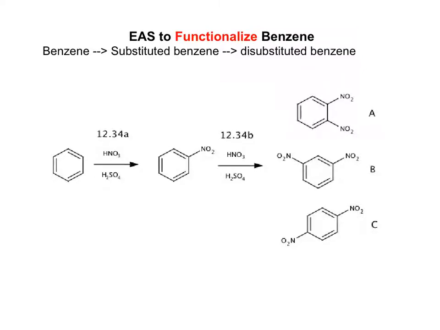So far we know benzene undergoes electrophilic aromatic substitution to form a monosubstituted benzene compound. And we also know that a monosubstituted benzene compound undergoes EAS to form a disubstituted benzene compound. So stop the video and determine the product of that second reaction. So the product is B because the nitro group is a deactivating group and a deactivating group is a meta-director.